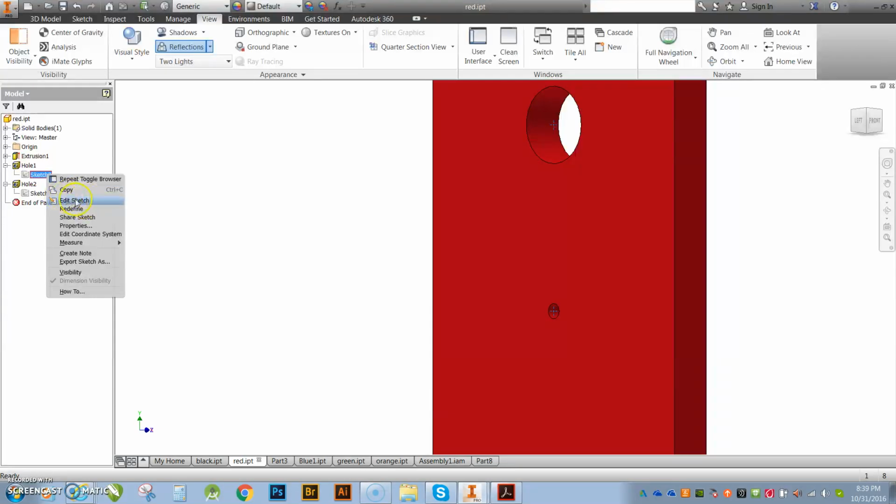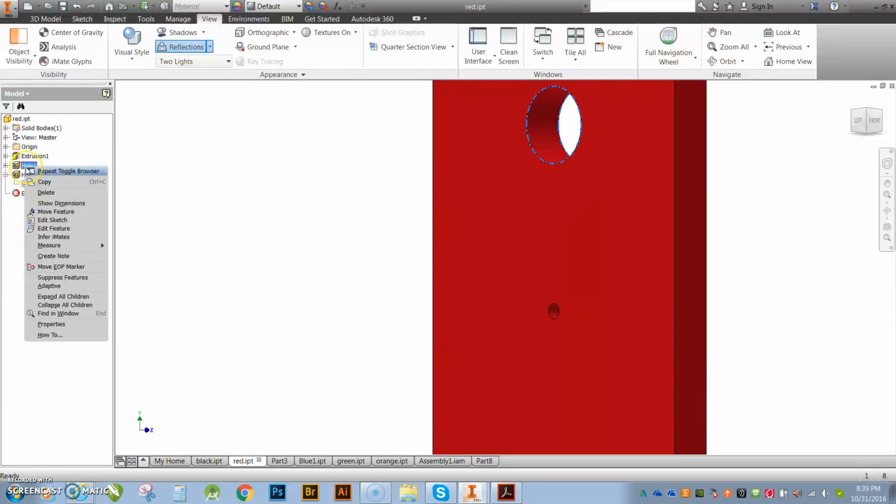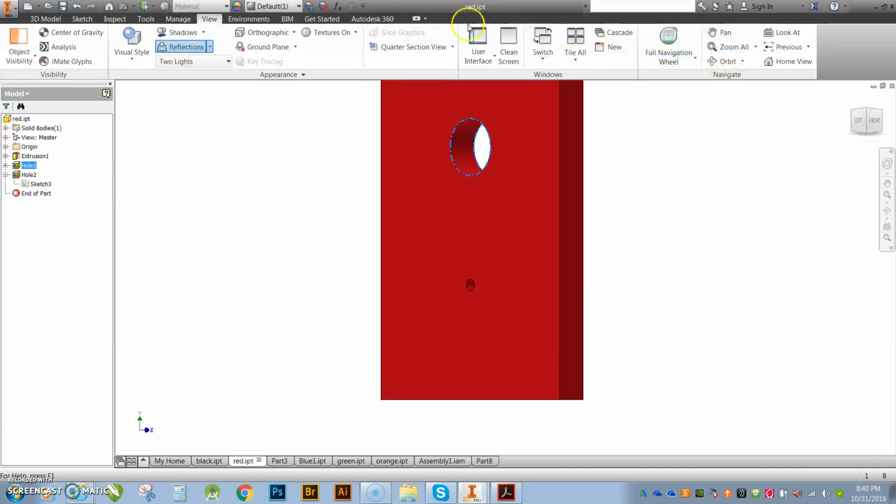Okay, this will allow you guys to go in there and make fine adjustments to it, whatever it is that you need to. If I right click on my hole, I can do edit the sketch, or I can do edit the feature, meaning the extrusion, or I should say the cutout hole. But you want to get used to being able to work over here and finding your sketches, finding your features from the browser.